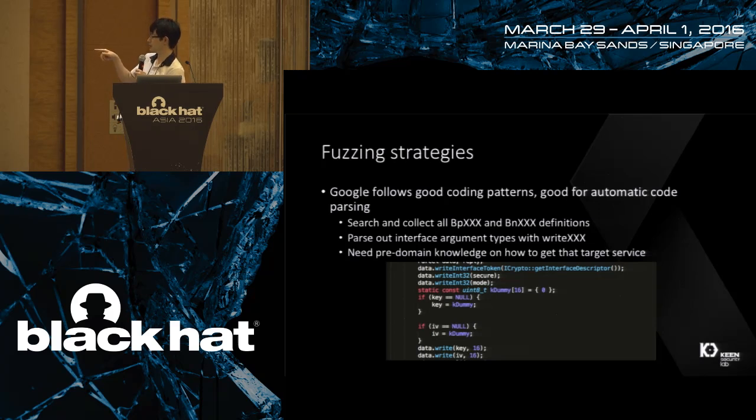We can see that in the screenshot, there are some functions named data.writeInt32 or writeInterfaceToken. WriteInterfaceToken is actually a string. And also in the lower part, we can see a data.write with key 16. That means that it writes a byte stream with length 16 to the Parcel. So with this knowledge in hand, we can know what parameters this binder service will accept and how they will appear.